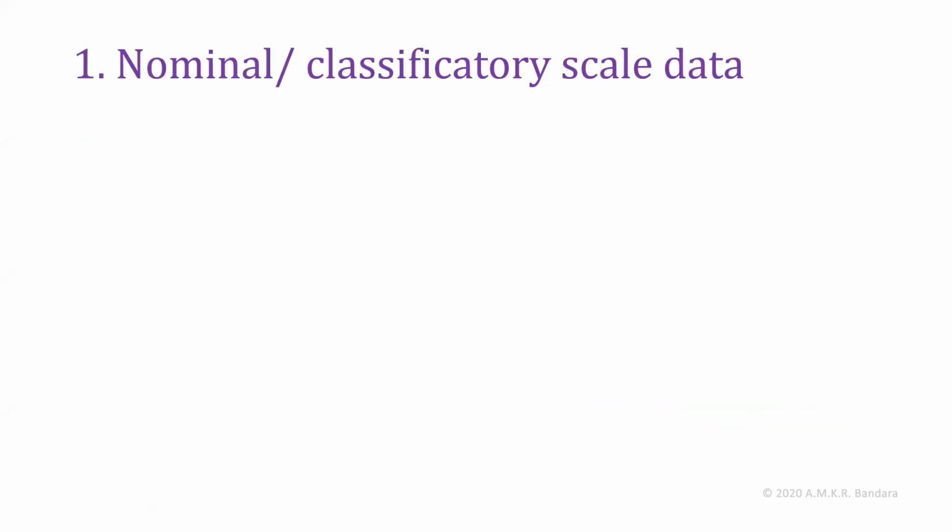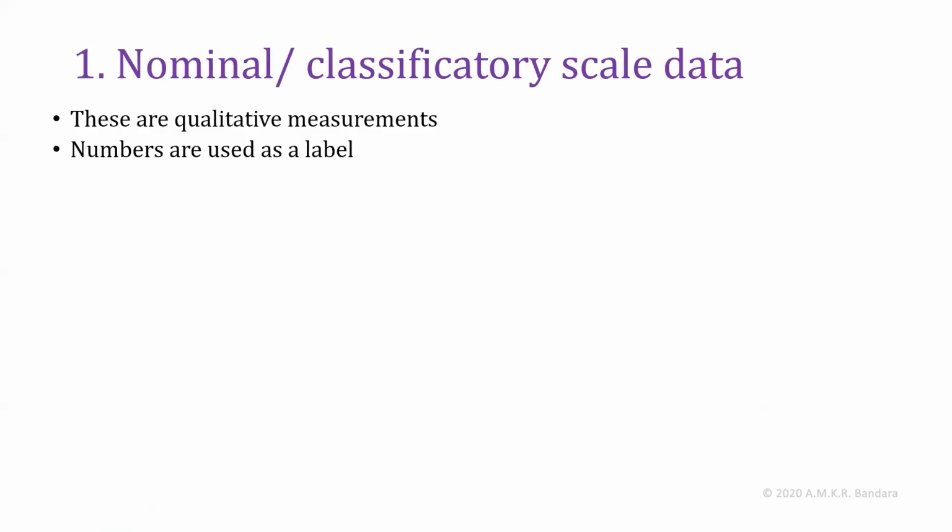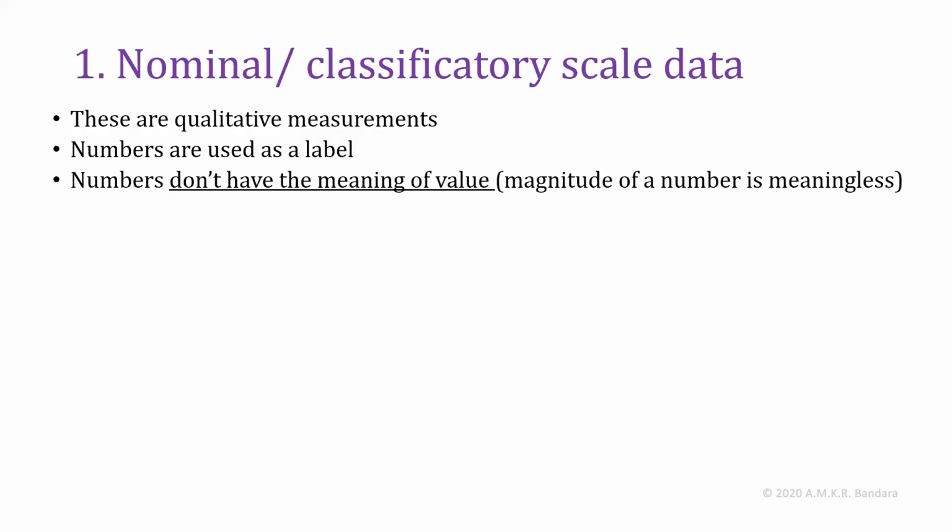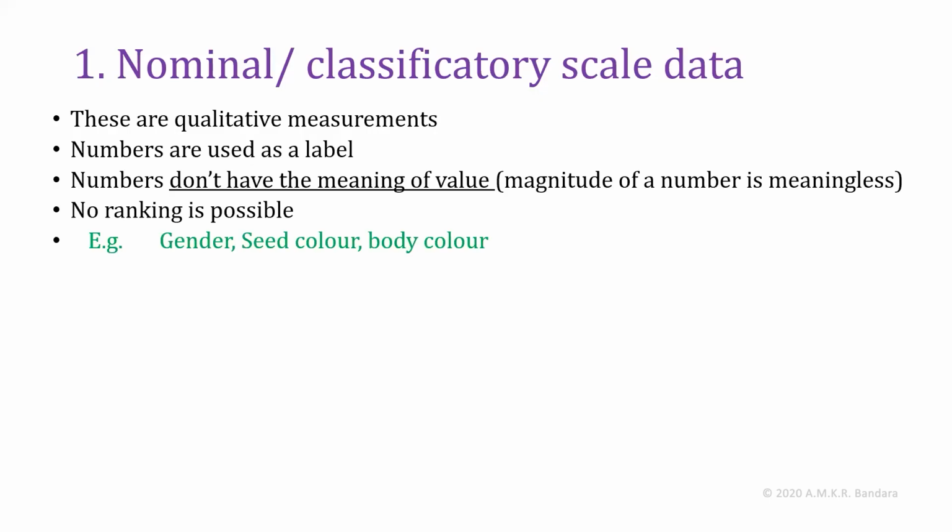First, nominal scale data or classificatory scale data. These are qualitative measurement. Numbers are used as labels. Numbers don't have the meaning of their value. That means the magnitude of a number is meaningless. In this type of data, ranking is not possible. Examples for this kind of variable are gender, seed color, body color.